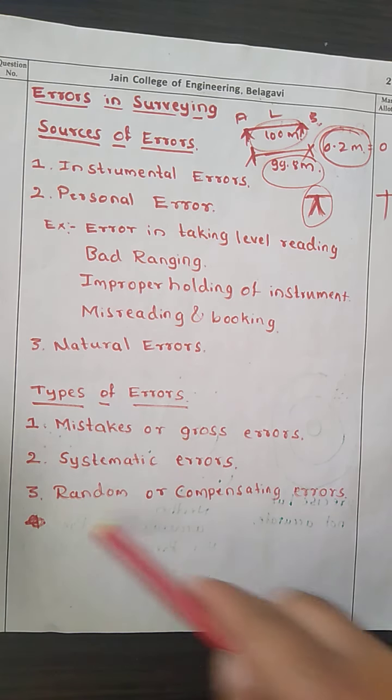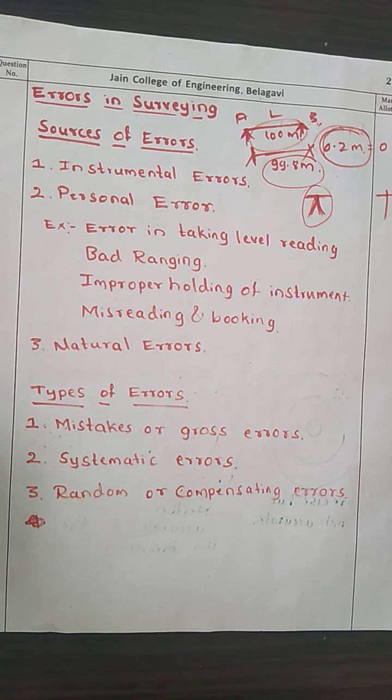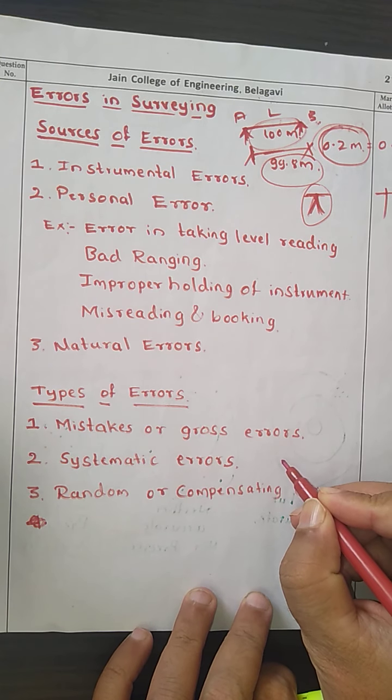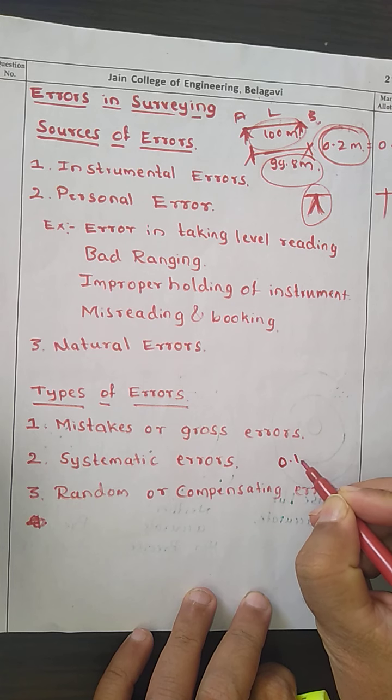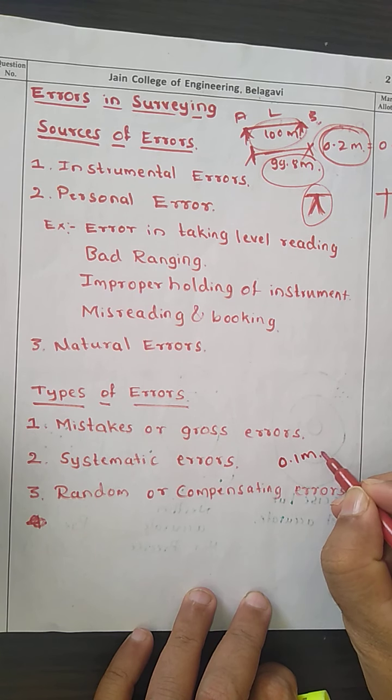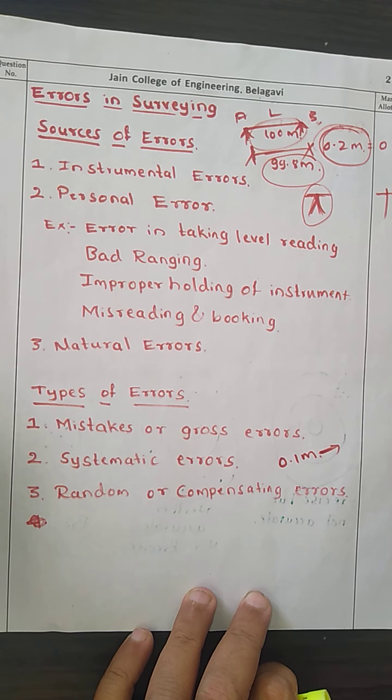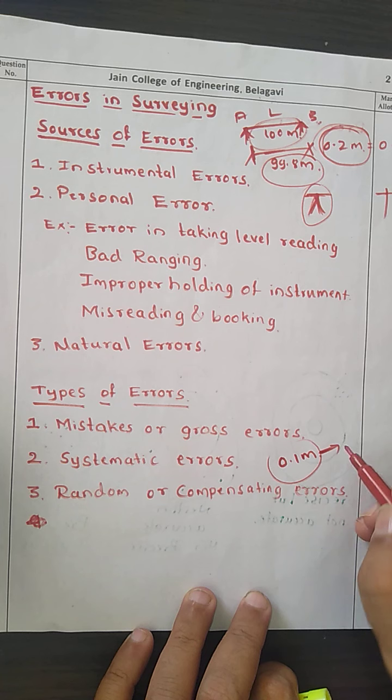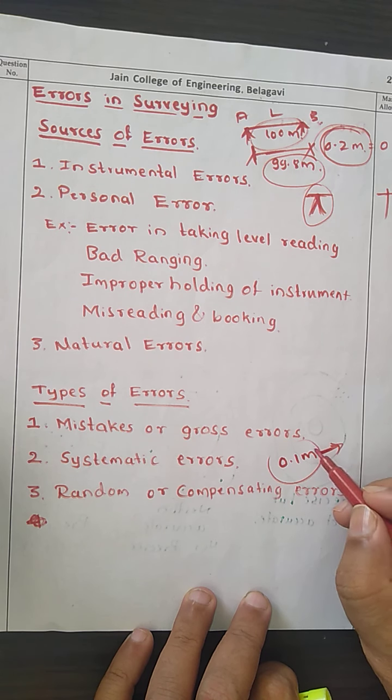Then the second is systematic errors. These errors are cumulative in effect. Now, what is cumulative? Suppose at one reading there is an error of 0.1 meter. For the first reading, you take it with 0.1 meter error, and this error is constant.